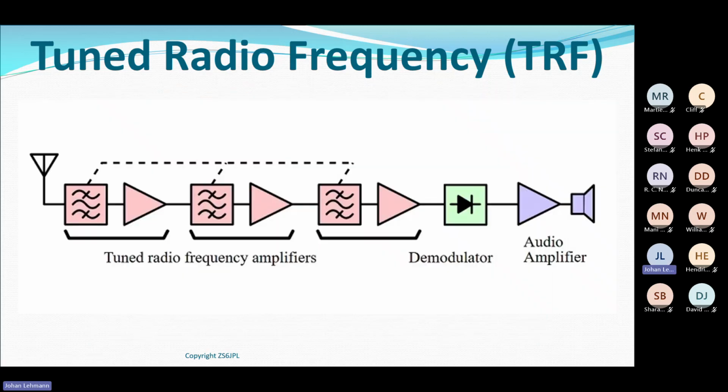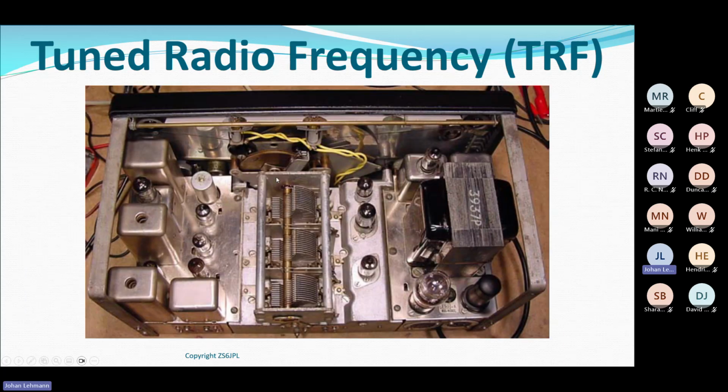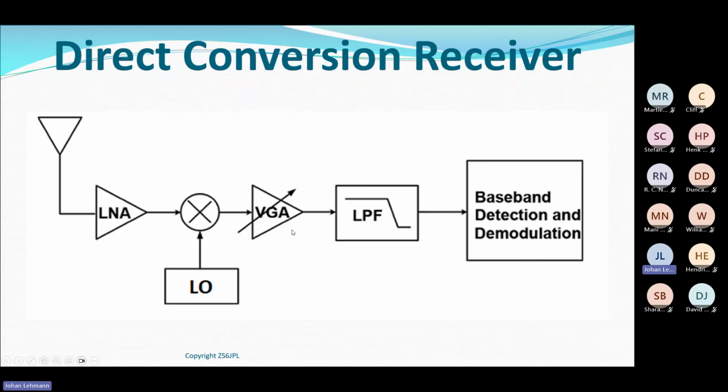Okay, so the characteristic is these ganged stages which have to change simultaneously, otherwise it doesn't work. So in other words, as an example, I want to receive 10 megahertz. This bandpass filter has got to be 10 megahertz. This one's got to be 10 megahertz. This one has got to be 10 megahertz. And to achieve that, I have to change their resonance circuits in harmony or in synchronization with each other. Okay. That's what it looked like in the good old days.